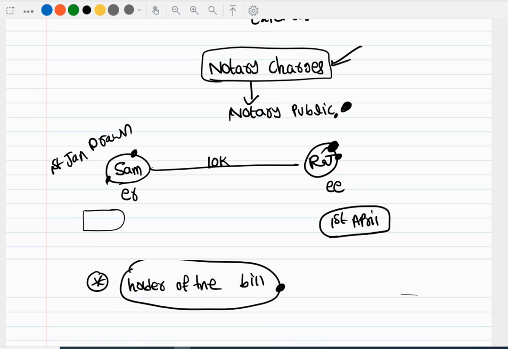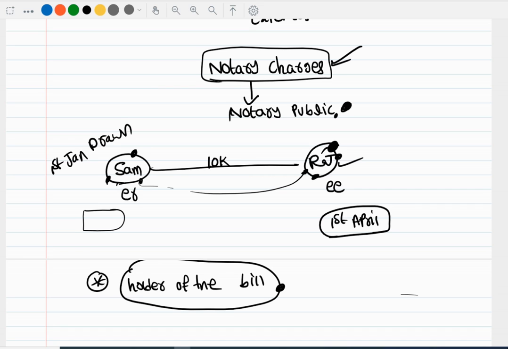Alright. But why does Sam have to incur those expenses? Because of Raj. Whose fault is it? Raj's fault, right? It's Raj's duty to pay the money on the due date. Because of Raj's fault, why does Sam have to incur expenses? So that's why Sam is going to collect that money. Sam is going to be reimbursed by Raj. So Sam will collect that money from Raj only. Whatever the notary charges paid by Sam will be collected from Raj.